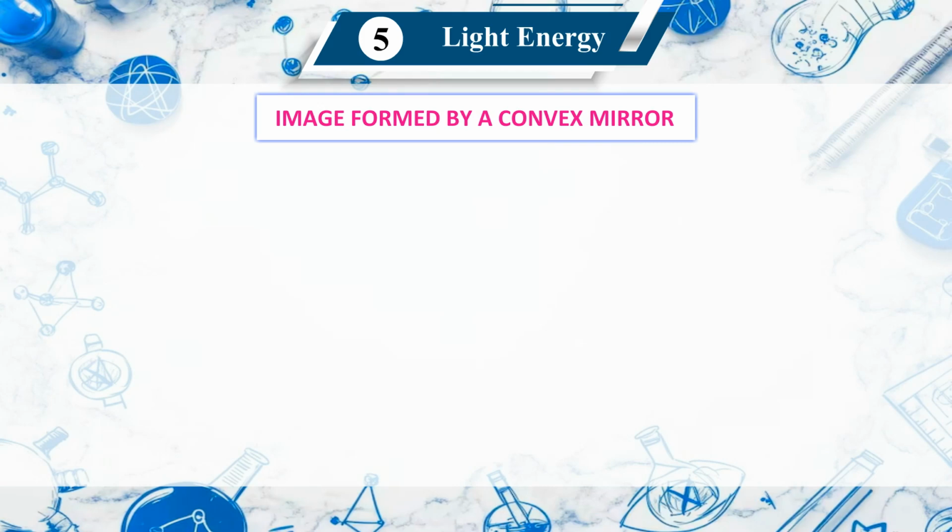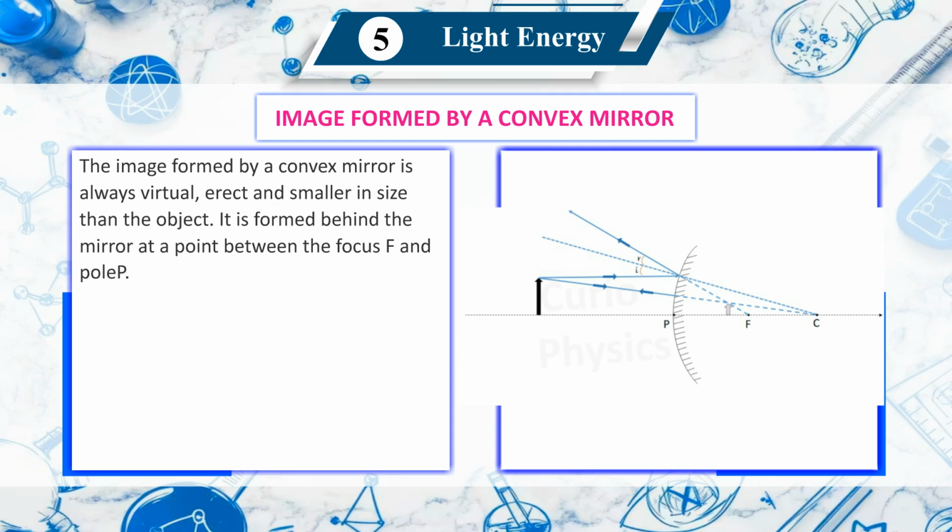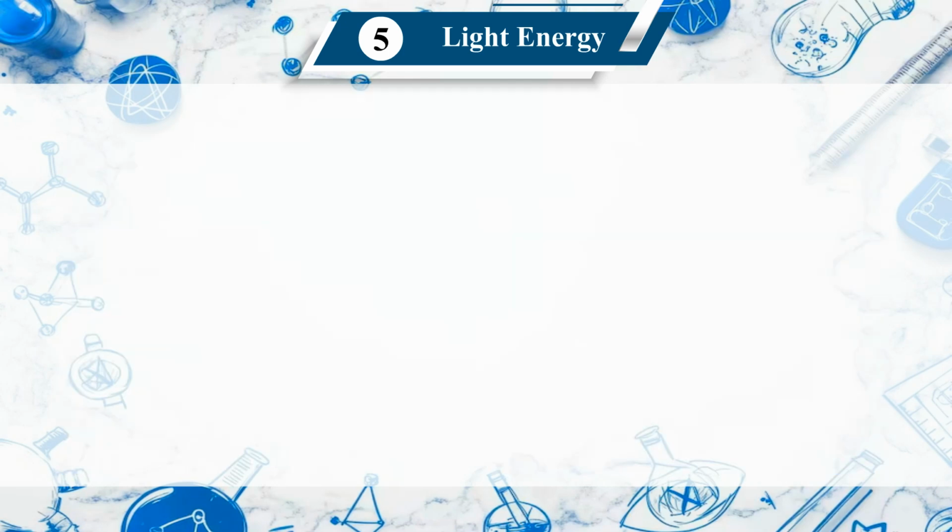Image formation by a convex mirror. The rays of light falling on a convex mirror diverge after reflection and thus do not actually meet anywhere. When we extend the path of these reflected rays, they appear to come from a position behind the mirror. The image formation by a convex mirror is always virtual, erect and smaller in size than the object. It is formed behind the mirror at a point between the focus F and pole P.